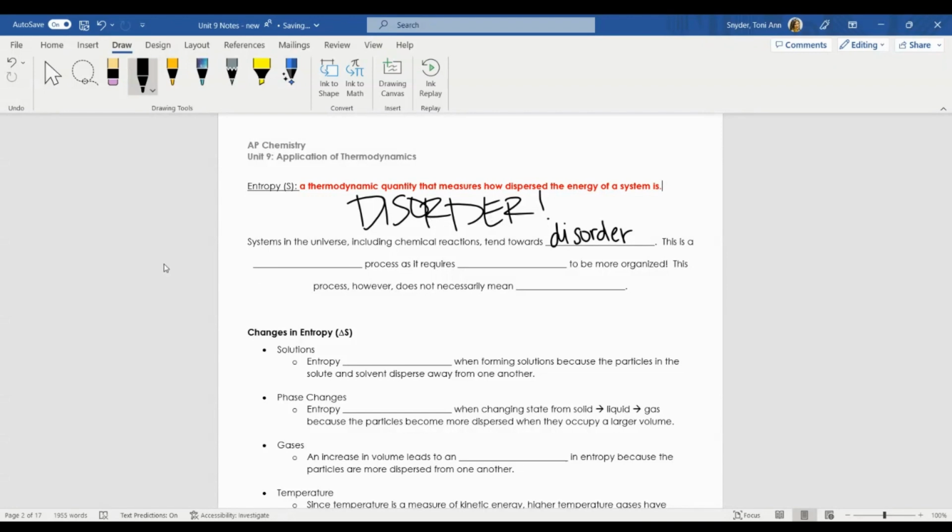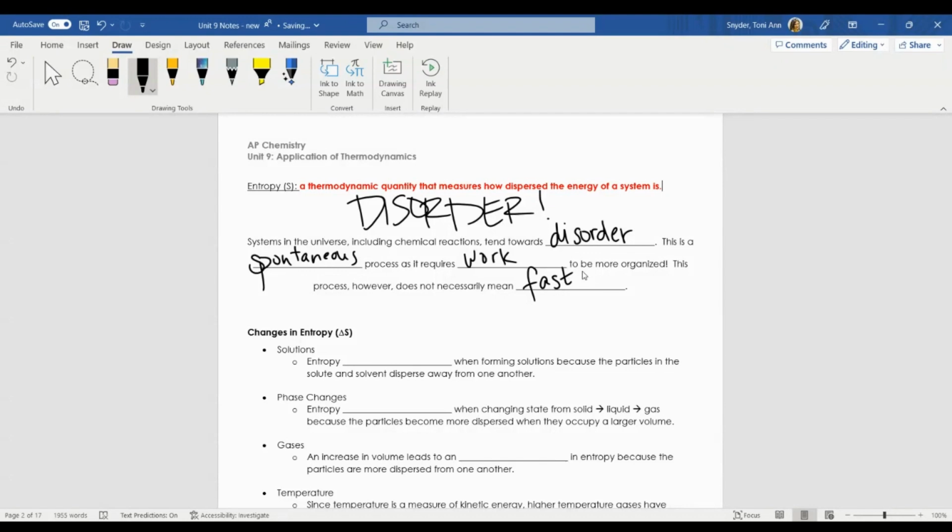This is a spontaneous process. So in order for something to become disorderly, it's spontaneous. I go into my bedroom, I throw something on the floor, right? It just happens. However, it requires work to clean up the mess on the floor, to clean up the papers on the desk. It takes work to organize them. This process, however, the process of becoming disorganized, or the process of doing work, does not necessarily have to mean fast. So we can be very slow with how we throw our things on the floor.